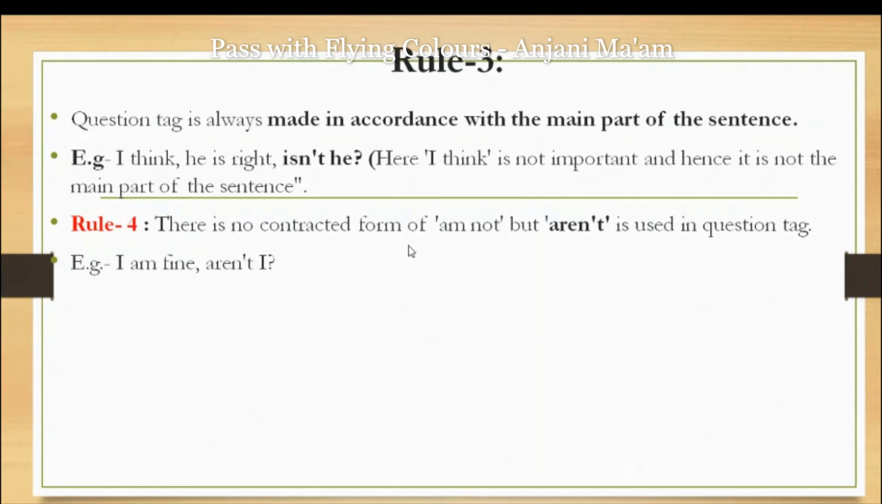Rule number 4. There is no contracted form of am not. It means if any sentence has am not, it doesn't have a contracted form amn't. Instead of using amn't, we will say "aren't I?" So aren't is used in the question tag if any sentence contains am as a helping verb. "I am fine, aren't I?" Instead of saying amn't I, we will say aren't I?